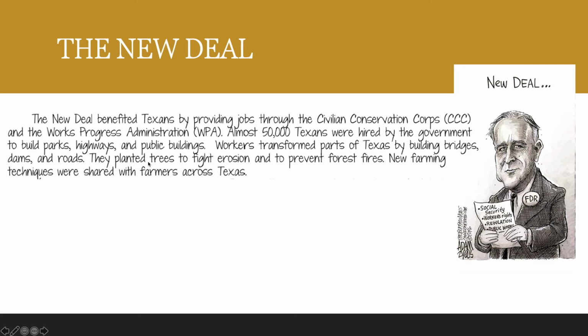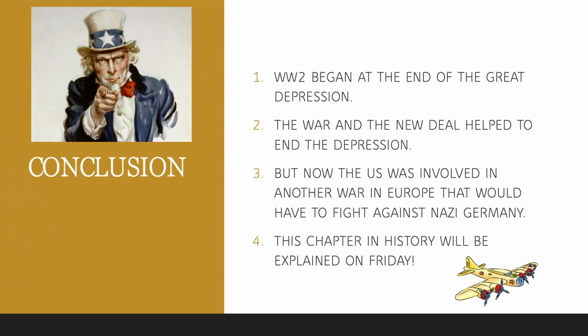They planted trees to fight erosion and to prevent forest fires. New farming techniques were shared with farmers across Texas. And things were getting better by 1938, 1939 with this new program.